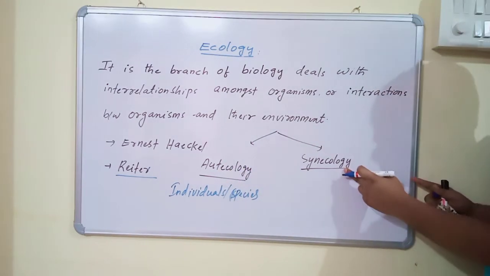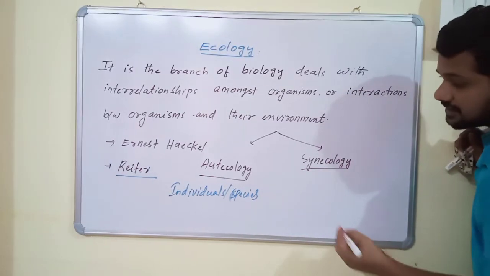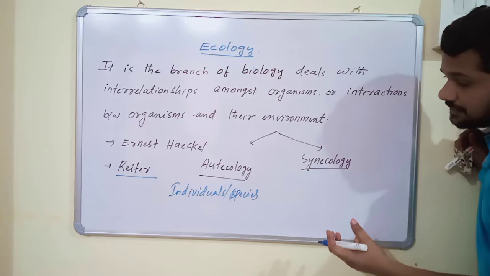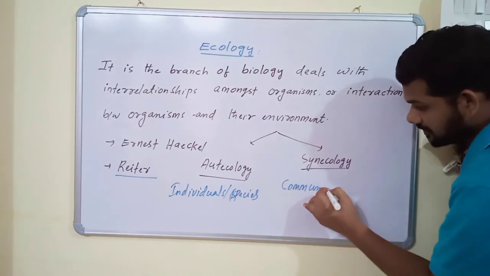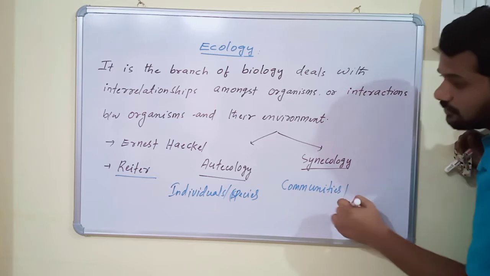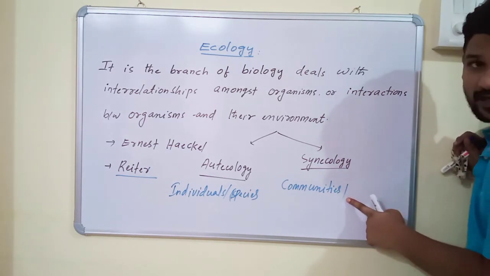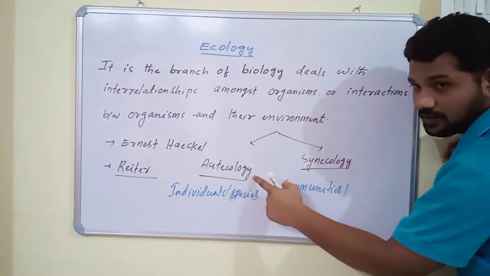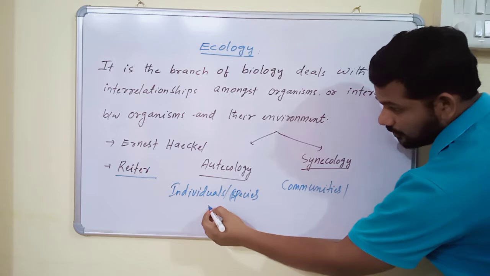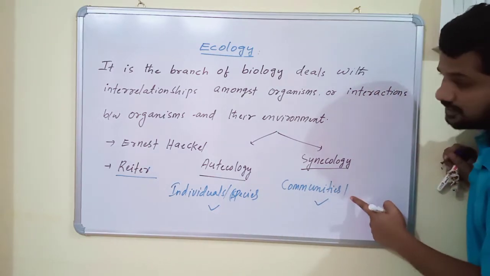The second branch is called synecology. What is synecology? It is the reciprocal relationship between the organization and development of communities and their environment. So ecology has mainly two branches: autecology, ecology at the individual level, and synecology, ecology at the community level.